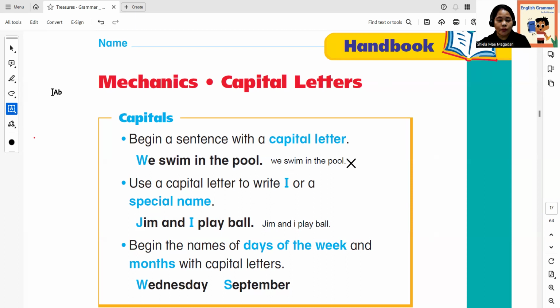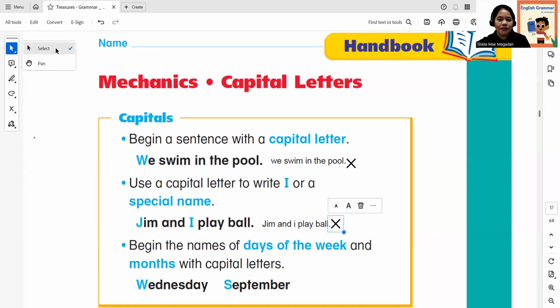Even some people who are posting in social media use I in a small letter. Is that correct? No, it's not. So I is always a capital letter. It might be at the beginning, in the middle, or at the end of the sentence, it's always a capital letter.